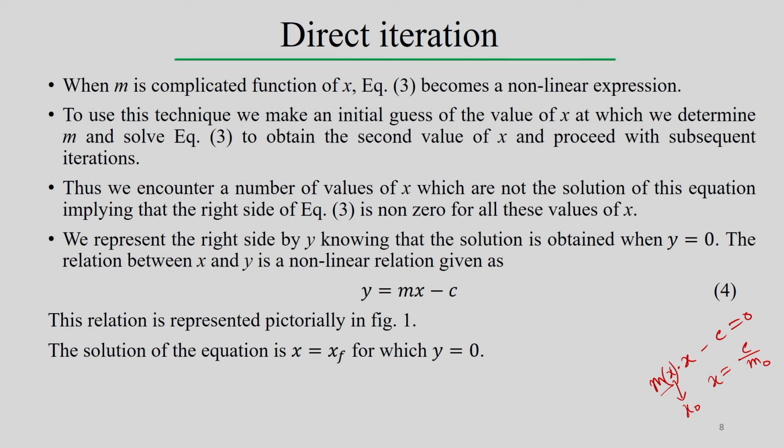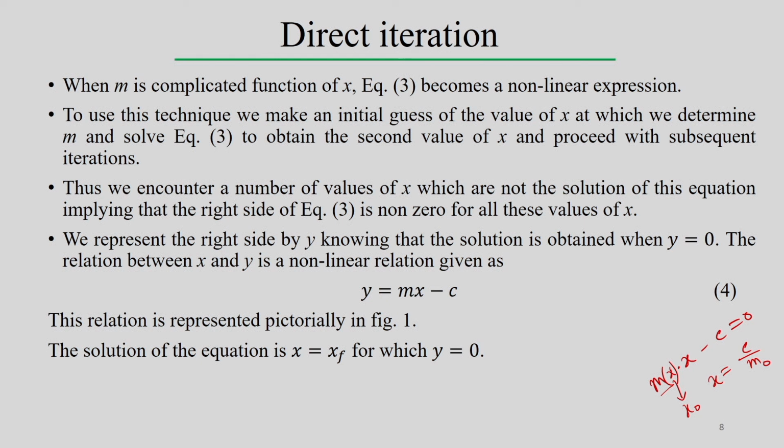Therefore, we encounter a number of values of x, say x 0, x 1, and we can obtain a value which is not exactly the solution of this equation, because once we assume x equal to x 0, x equal to x 0 in this case is not the solution of the equation. So, we can assume different values of x to find the solution, and applying them in this particular equation 3, the result is non-zero for all the values of x. It means that we are not able to take the exact value of m.